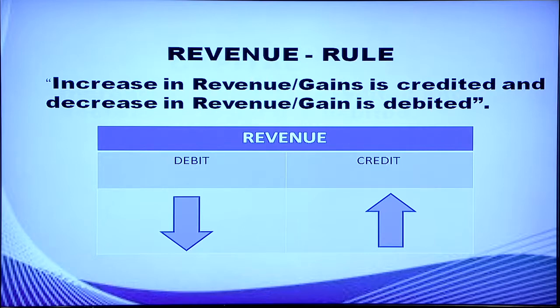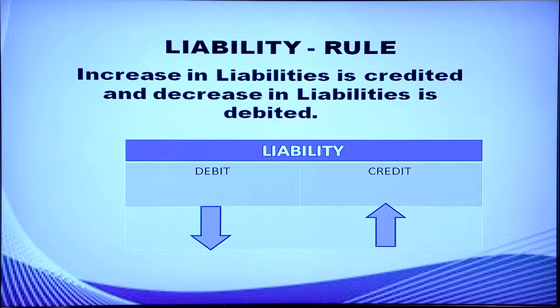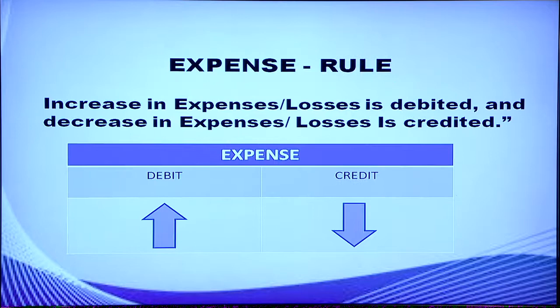By looking into the graph, you can identify it clearly. Increase in liabilities is credited and decrease in liabilities is debited. This is the rule for liability. Rule for expense. Increase in expenses is debited and decrease in expenses is credited. Now we can move to different transactions.